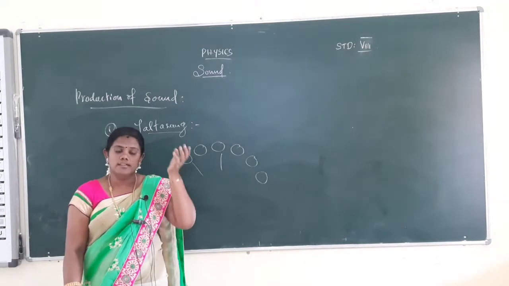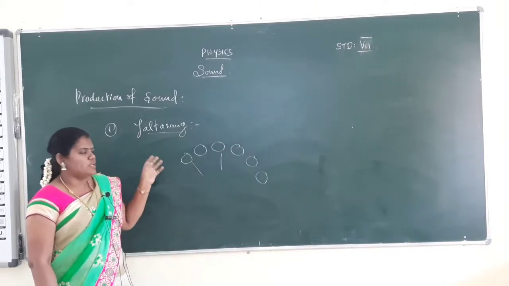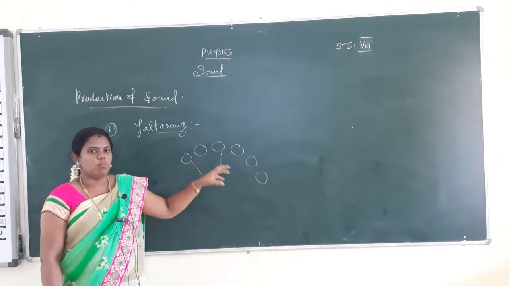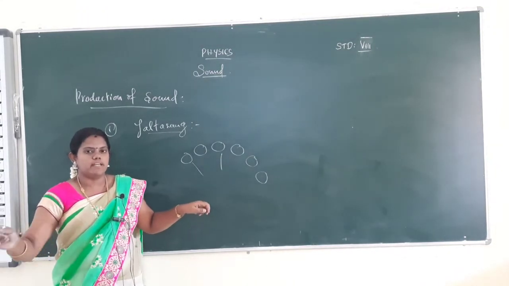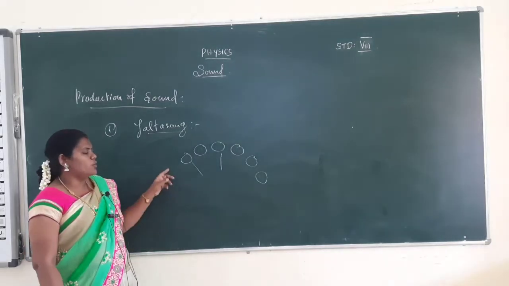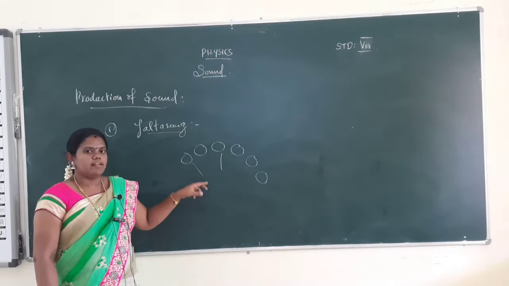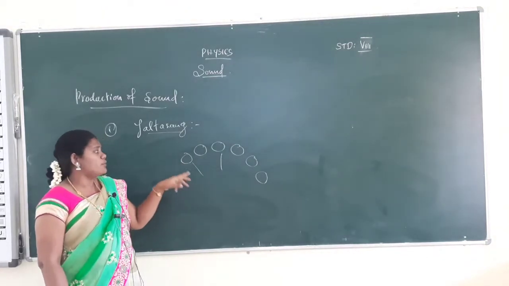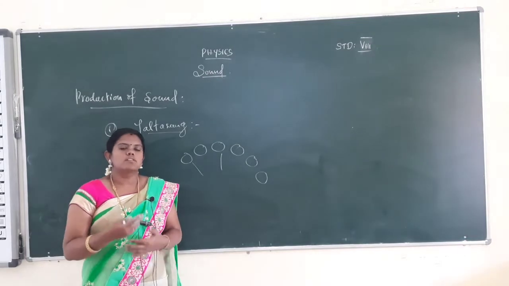It was used in earlier times. Jaltarang is created by using 6 metal bowls filled with water. You have to beat the metal bowls one by one, and each metal bowl creates a sound. So you can make it at home using 6 metal bowls. You have to make the jaltarang instrument. This is the way the sound is produced.